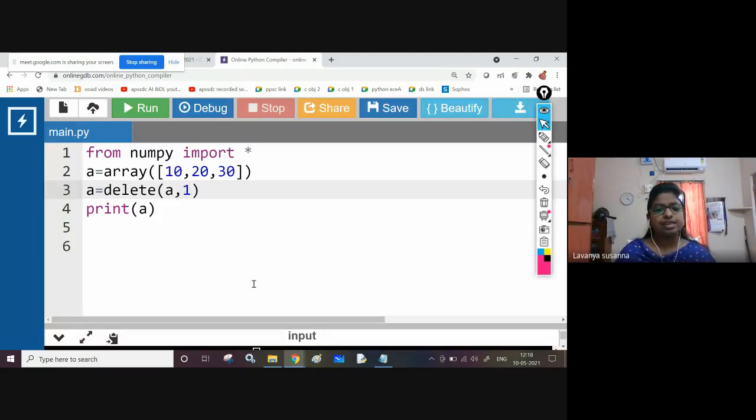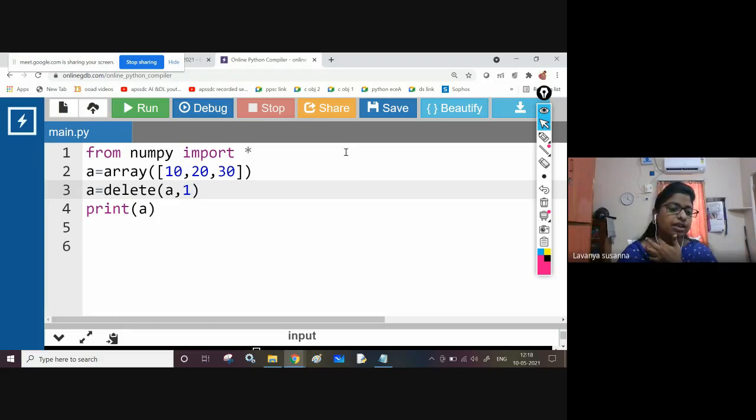See, in NumPy arrays, you cannot delete specific elements. If you want to delete element 10, you can't use that element inside delete function. Okay, using index only you can delete. Remember, in NumPy arrays you cannot specify the element which you want to delete. You can specify only indexes. You cannot specify the element.